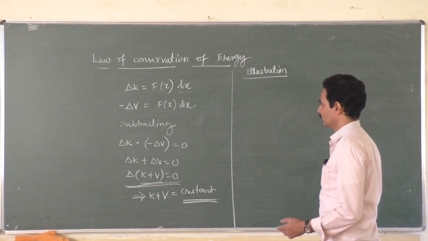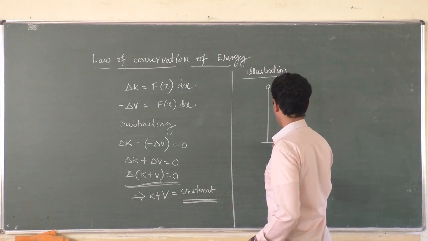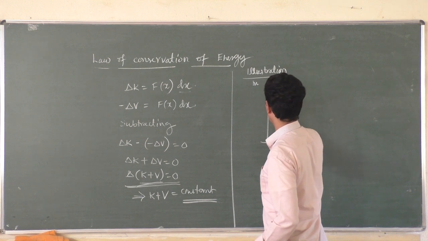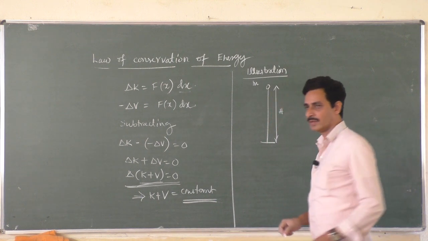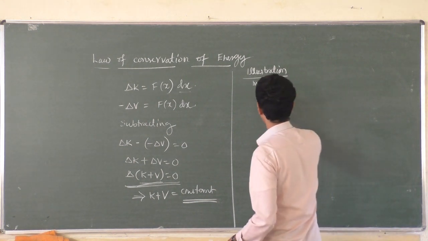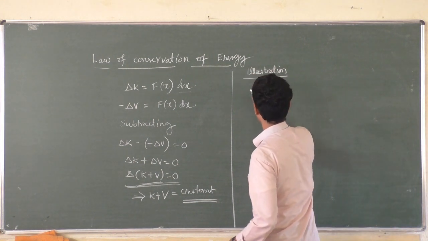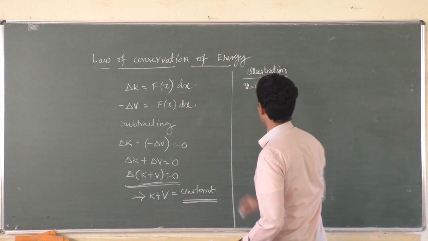the equations of motion. What is that example? Consider a body of mass m falling from a height h from the ground. So let this be the full height, right? Consider a body of mass m dropped from a height h from the ground. That means its velocity is 0 initially. So v at the 0th position is 0. I will take it as small letter v.